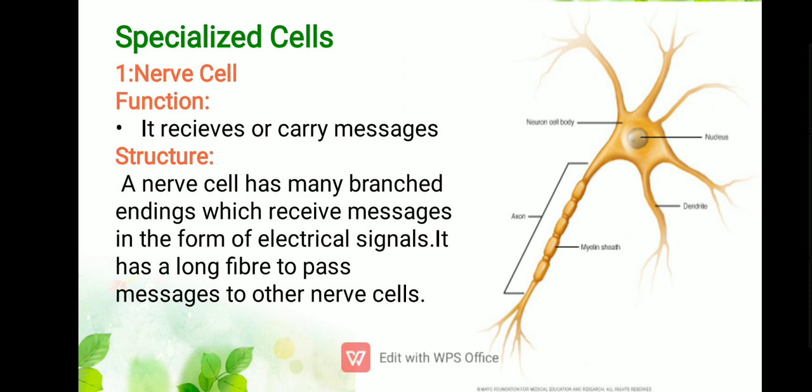The function of a nerve cell is that it receives or carries messages. It will receive the messages from your body and carry the messages from the brain to all over your body. That's why it has a different structure according to its different function. So a nerve cell has many branched endings which receive messages in the form of electrical signals. It has a long fiber to pass messages to other nerve cells. You can see that it has a long fiber that will be connected to other neurons or other nerve cells, and then they are interconnected with each other to transfer messages.